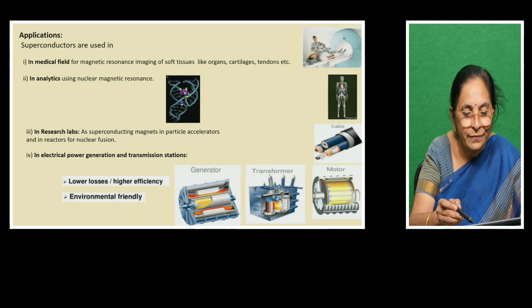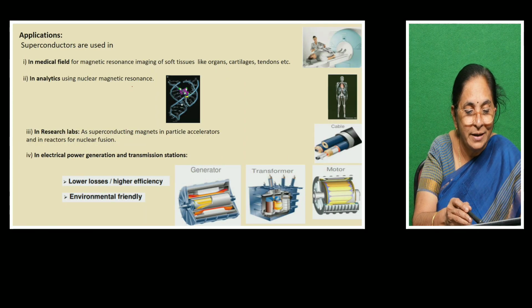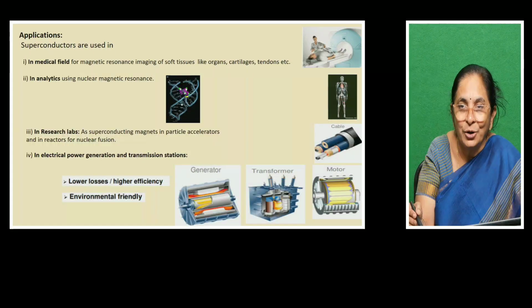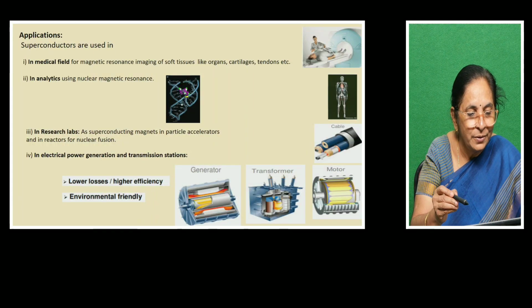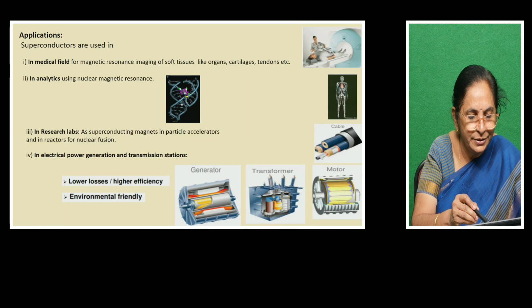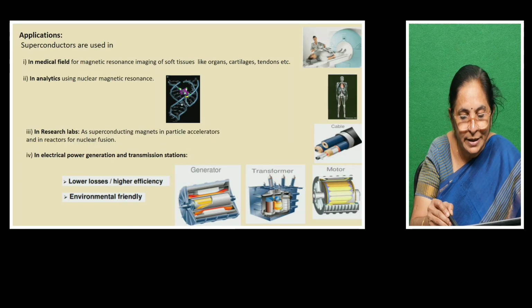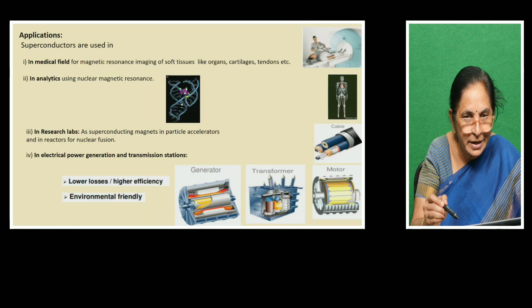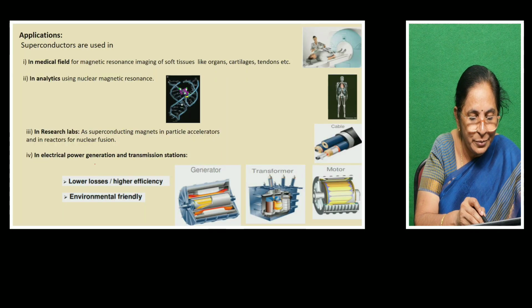And there is another kind of imaging also, NMR. So NMR, nuclear magnetic resonance, also uses superconducting properties, which will be used for imaging the body and knowing about the internal structure of the body. Okay, NMR is a very powerful technique. Here also we use the superconducting nature, and in research labs, superconducting magnets in particle accelerators and reactors for nuclear fusion and all, superconducting materials are used. Superconductivity is the main focus there, and this is the beautiful thing.